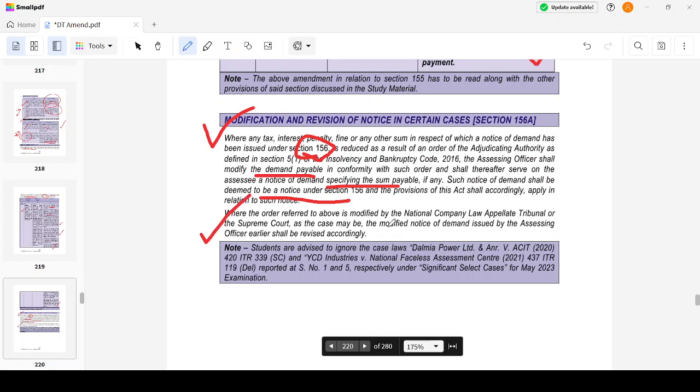Where the order referred to above is modified by the NCLAT or the Supreme Court, as the case may be, the modified notice of demand issued by the assessing officer shall be revised accordingly. So if there is a result of the adjudicating authority, or any order of the NCLAT or the Supreme Court, then the modified notice has to be revised accordingly. With this we complete all the points that are there in the assessment procedure. Thank you.